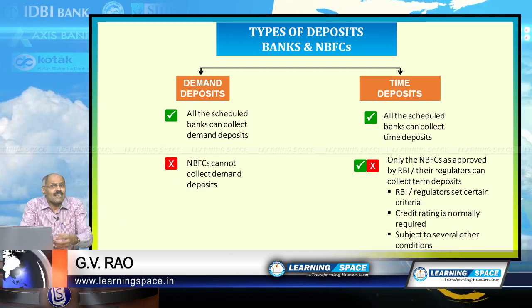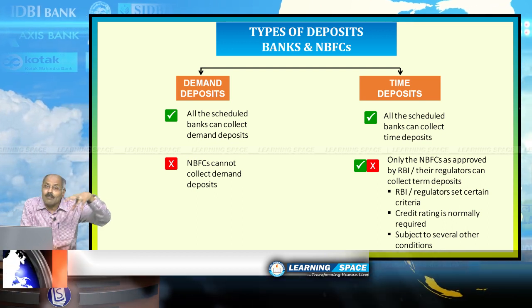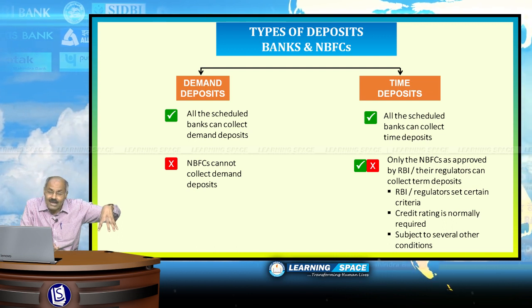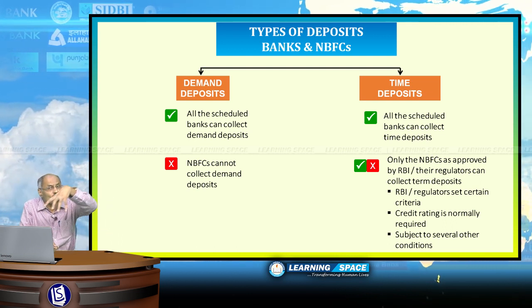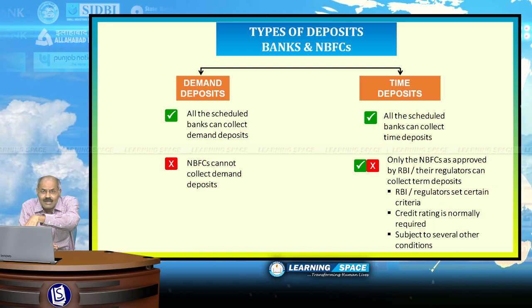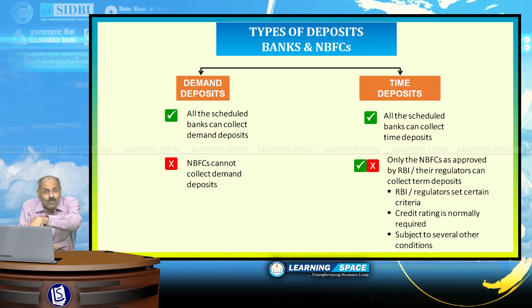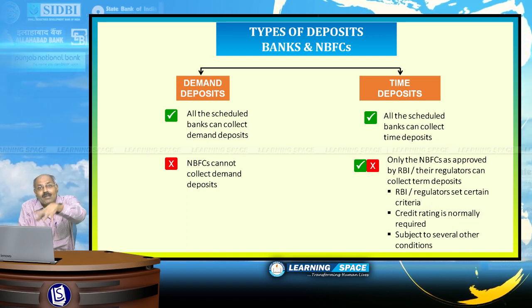So, this slide is very clear, and please don't forget, demand deposits are savings deposits as well as current account deposits, and when it comes to time deposits, they are recurring deposits, fixed deposits and bulk deposits when you are looking at the banking system, right?